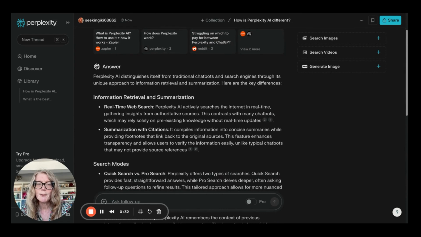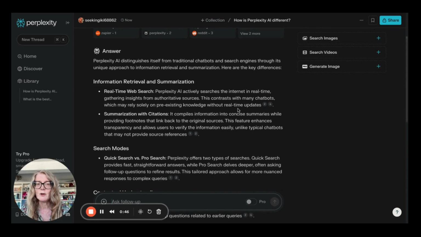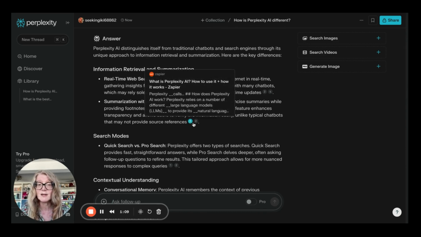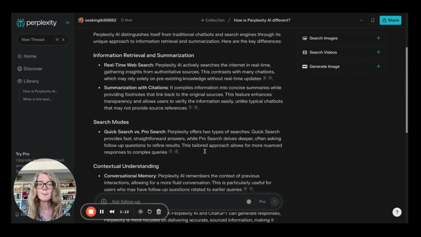So we've got Perplexity AI distinguishes itself from traditional chatbots and search engines through its unique approach to information retrieval and summarization. Here are the key differences. So it's saying it has real-time web search, which contrasts with many chatbots. So that is a good point, actually, that some chatbots do have a cut-off in time where they were trained, so they won't be aware of things that have happened recently if they don't have access to the internet. So that is a difference. And the fact that the summaries where it answers the question have citations is definitely a difference. So you can see where it's pulling that information from.